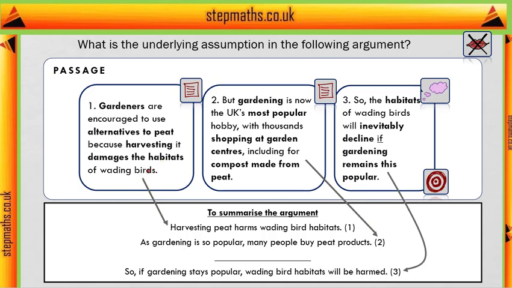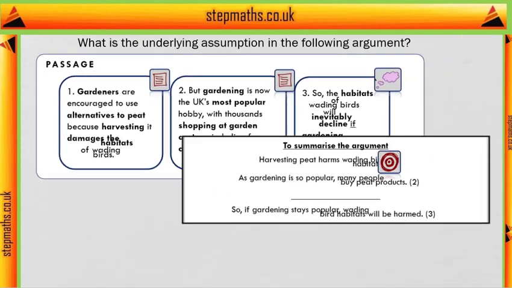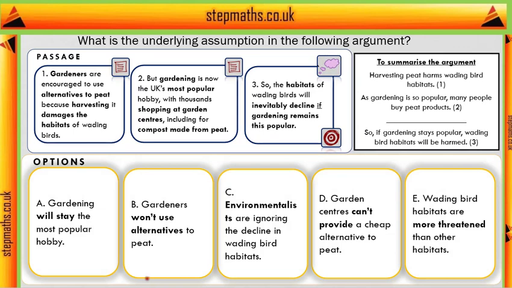Well, the writer already mentioned there are alternatives to peat, and if people use those instead in their gardening, then even if gardening is popular, there's nothing that will harm habitats. So they're probably making some assumption about those alternatives not being used. But let's look at the options and see if any of them would correspond to that. We'll go through one after the other. So A says gardening will stay the most popular hobby. Well, that's actually just a stronger version of what I said wasn't an underlying assumption, which is that gardening will stay popular. So it's a stronger version of something the writers made explicit, so that's not what we're looking for.